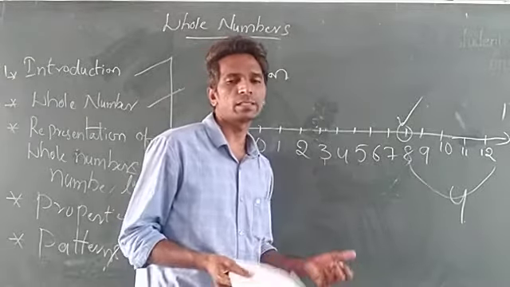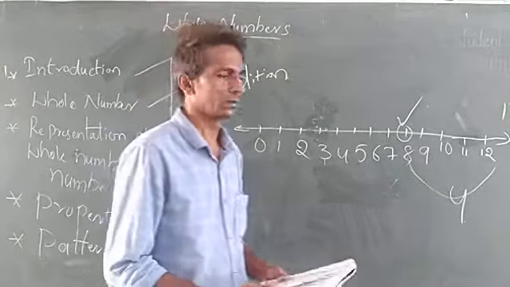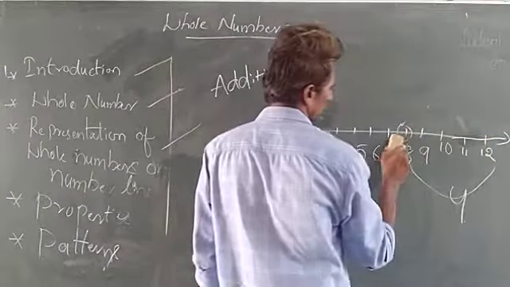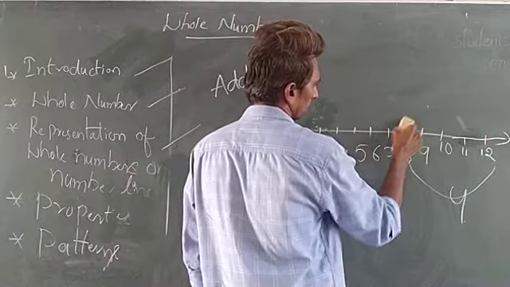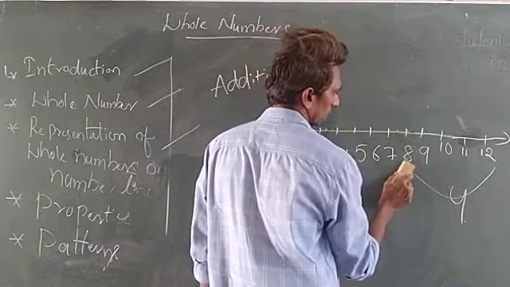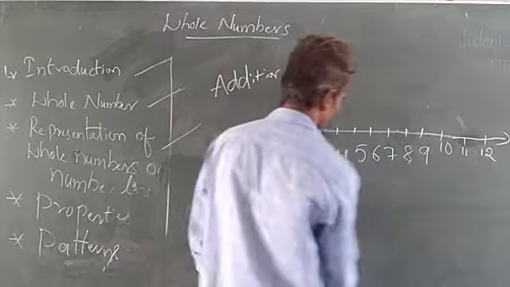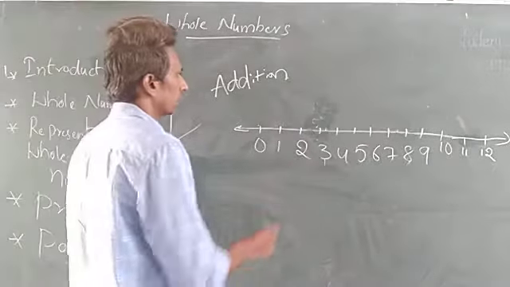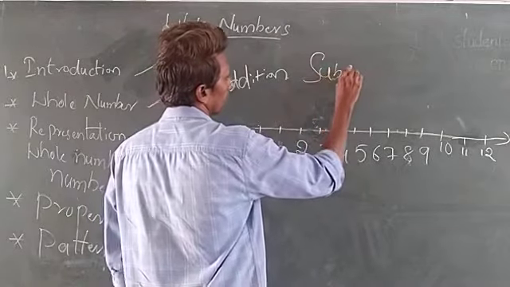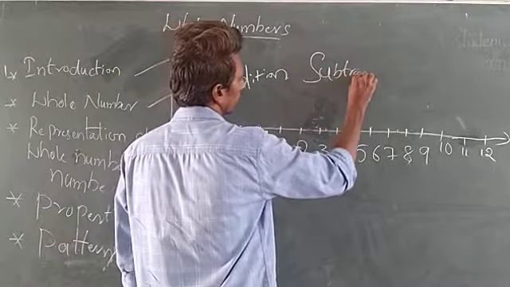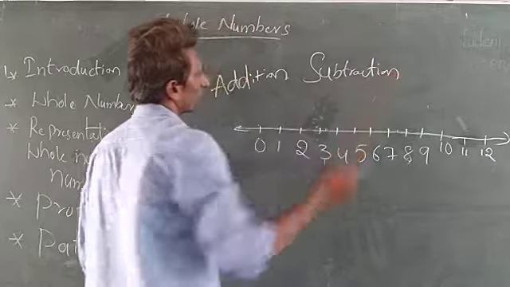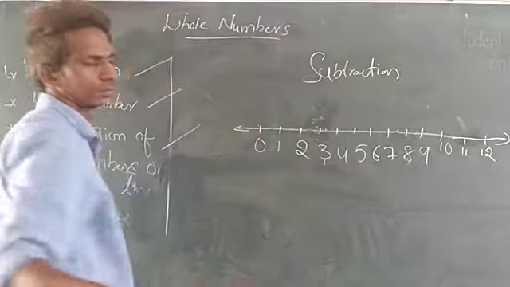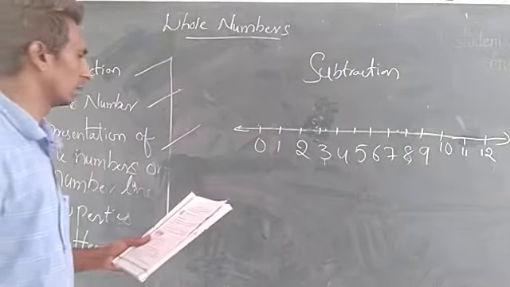See the next one. Next page, subtraction. Subtraction on the number line, already I told you. Let us see.